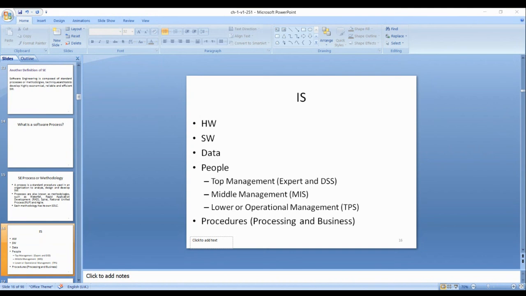For example, ATM, for example, cash counter of supermarket, or we have online transaction processing system, like we have point of sale and OLTP. Point of sale system and online transaction processing system, there are two types of transaction. Point of sale like cash counters of supermarket like Panda, Hyper Panda, Carrefour, Lulu.